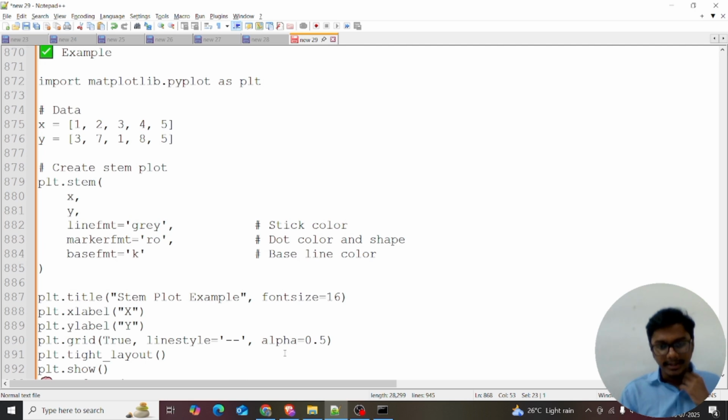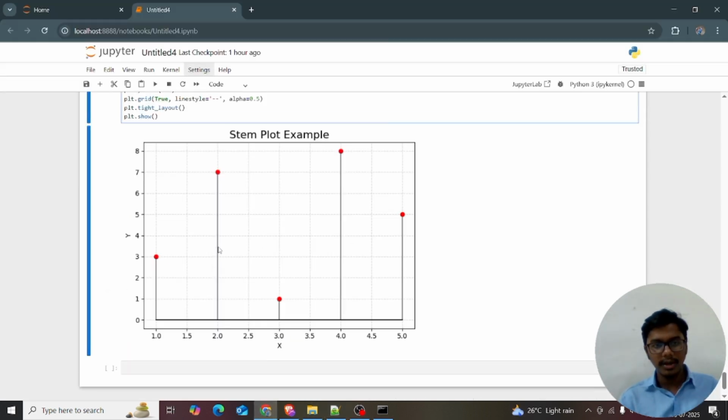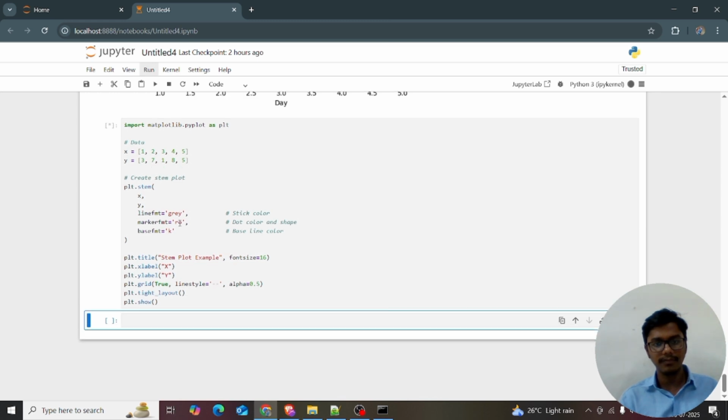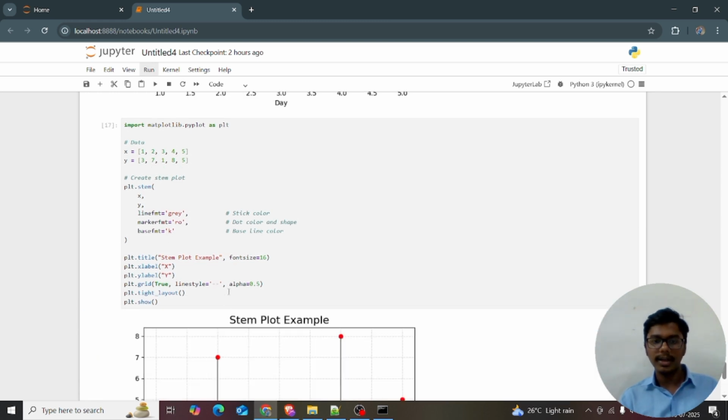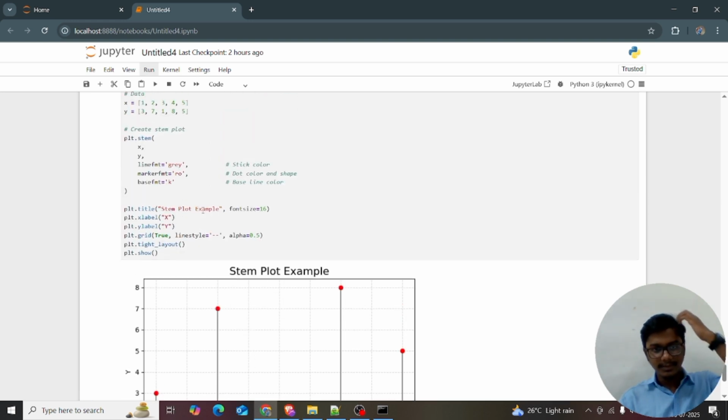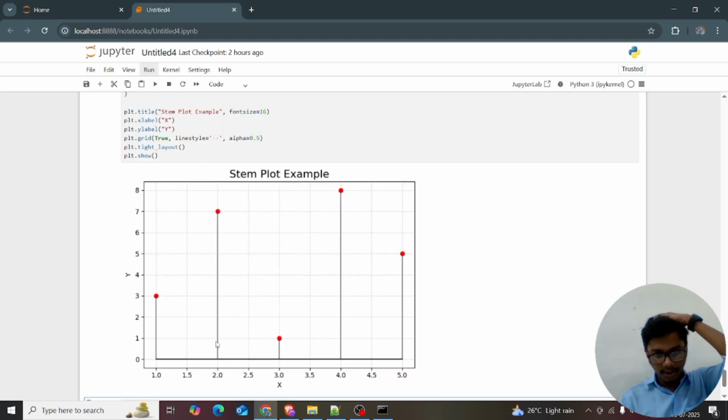I just explained all of this code, and I'm making it very clear. I'm running this again for you. Okay, you can see this plot. Again, these are the baselines. K equal to black means baseline. The base format is equal to K, so these are the black.